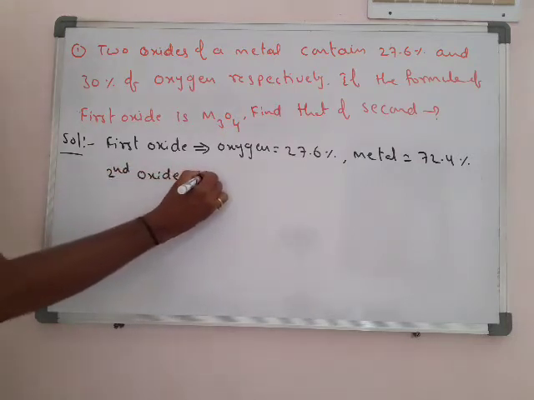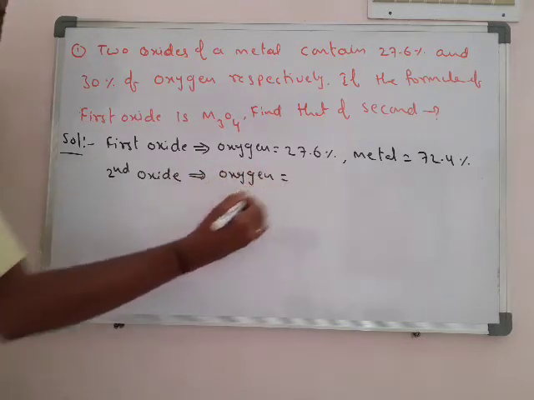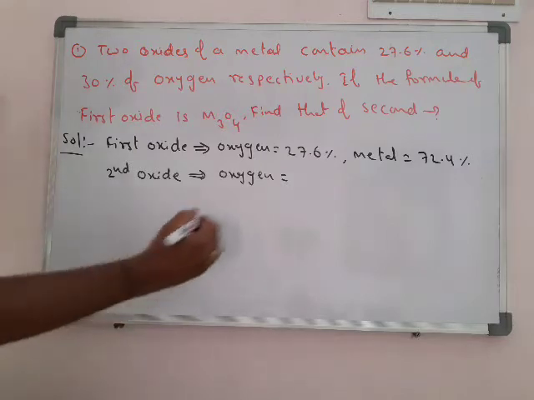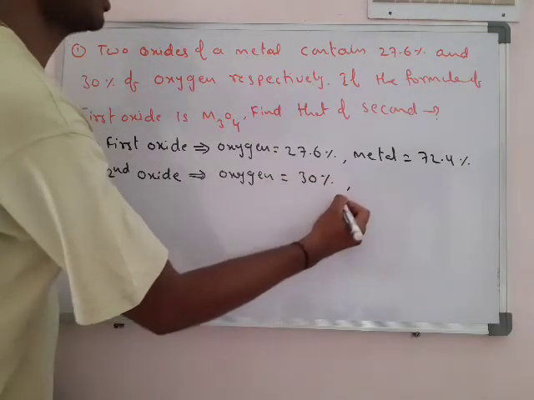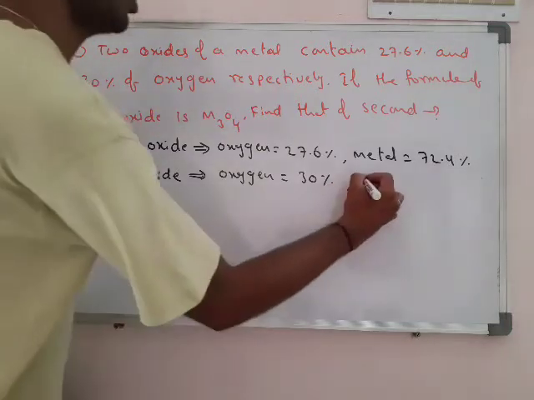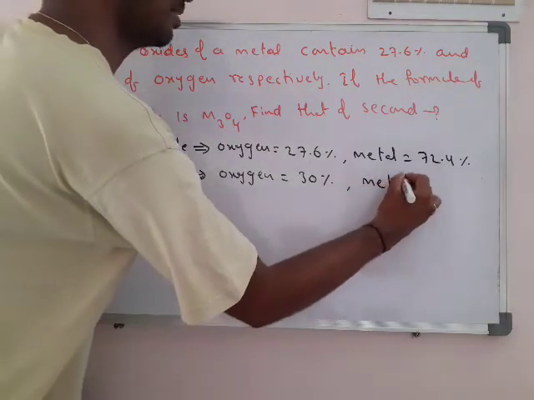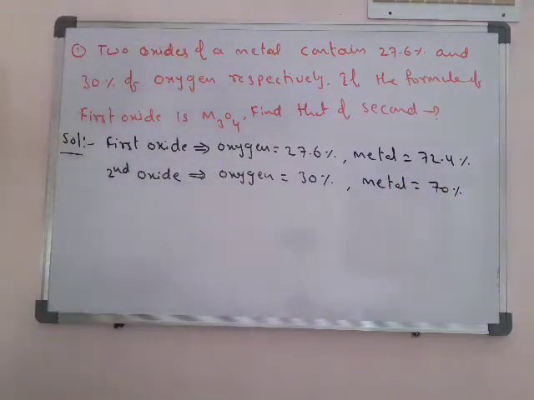Okay. Next second oxide మనం find out చేయాల్సిన second. First దానికి already formula is given. So second దాంట్లో what is the oxygen percentage? So it is given 30%. Okay, 30%. So automatically what is the metal percentage? Metal percentage exactly 70%.